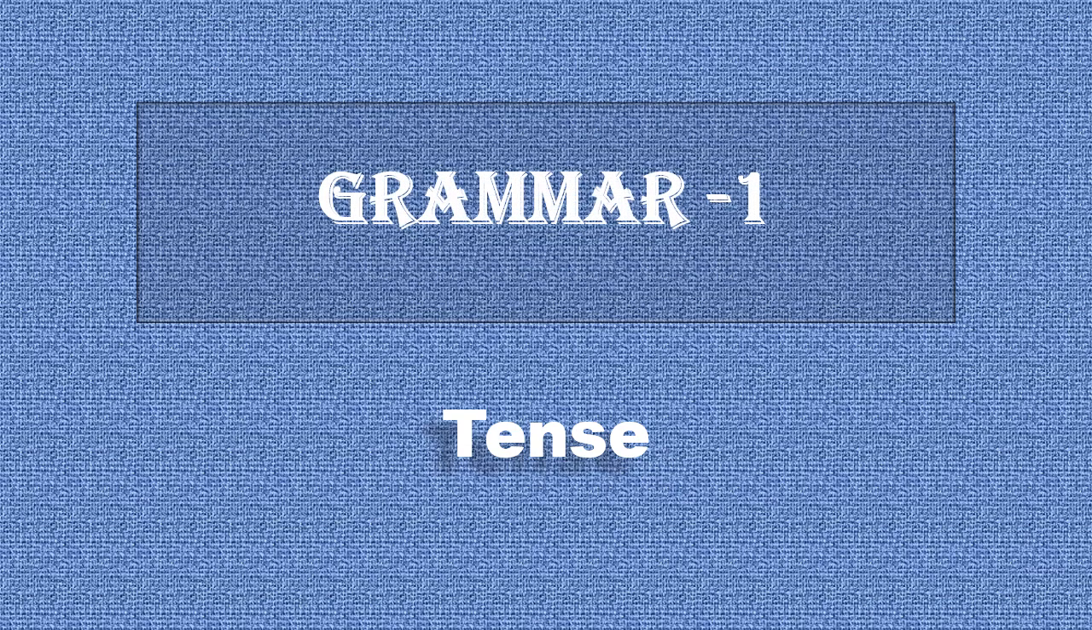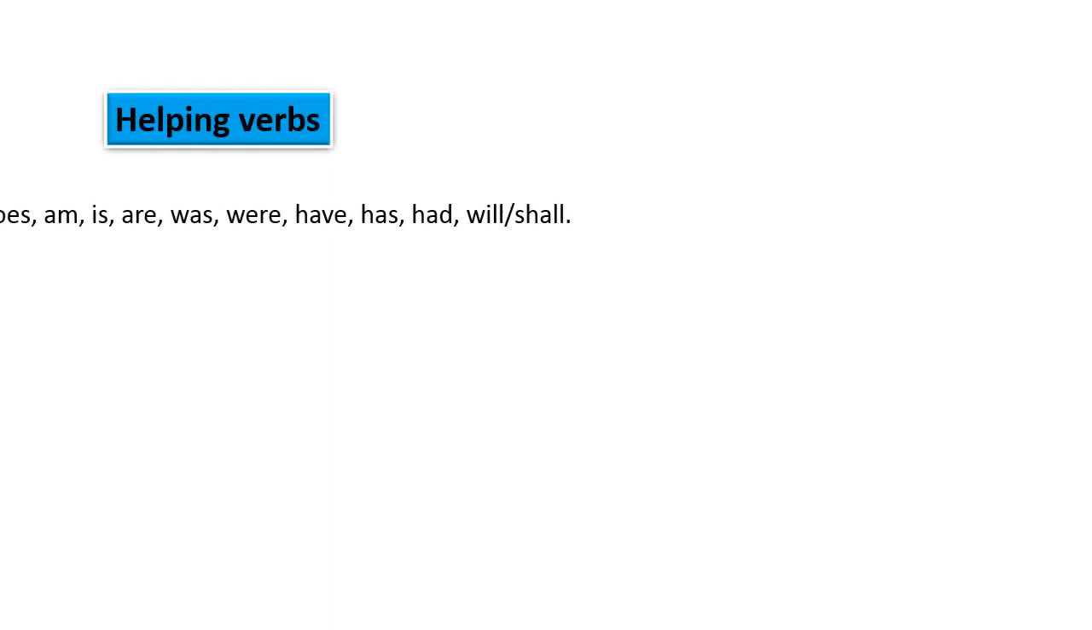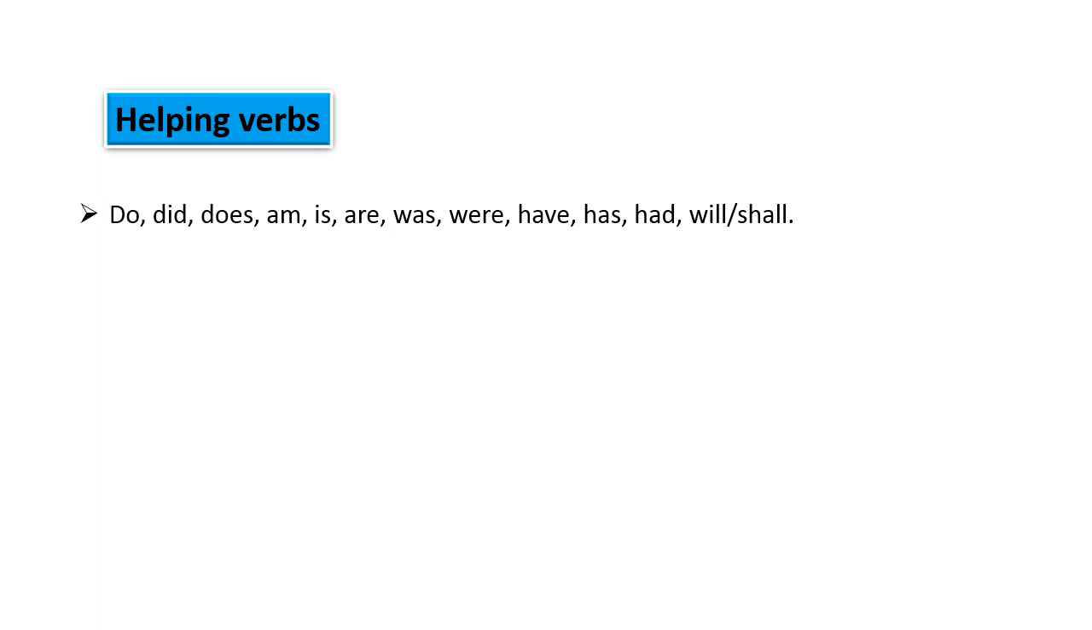This is the grammar section part 1 and here we are going to learn tense. To improve our English, we should have a good knowledge of tense. For this, we have to know what the helping verbs are: do, did, does, am, is, are, was, were, have, has, had, will or shall. Such helping verbs we use according to their time.